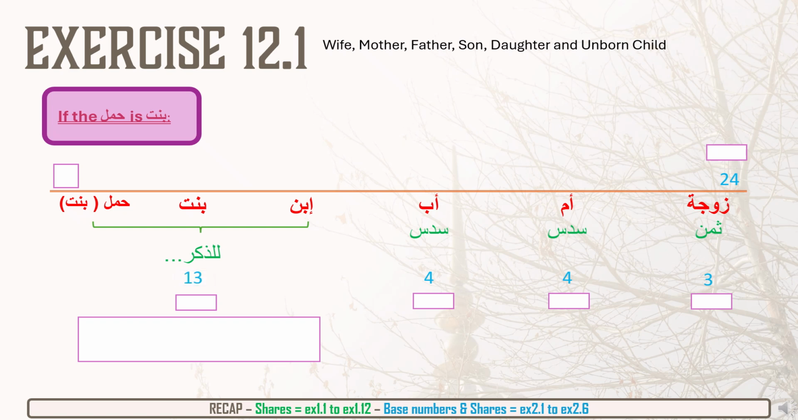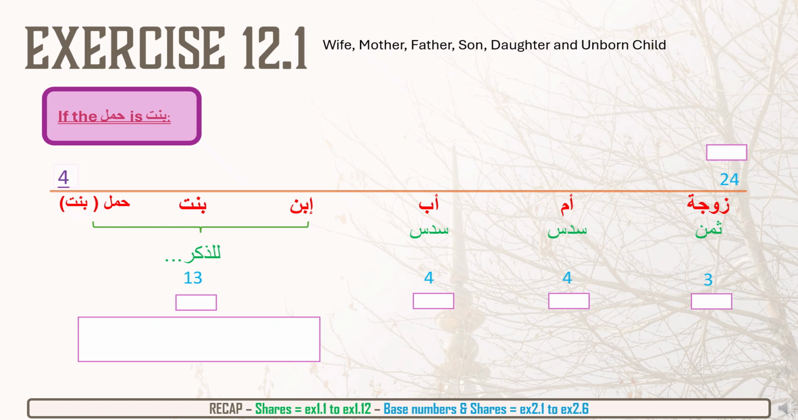But this time, when we count up the children, we'll count the male as 2 and the female as 1. So it'll be 2 plus 1 plus 1, be 4 people. Now, again, 4 still can't be divided into 13. So we need a multiplier. The LCM of 4 and 13 is 52. So we have to have a multiplier of 4.